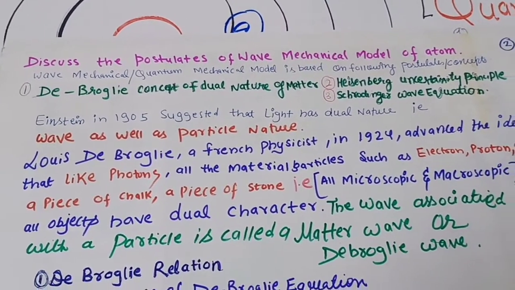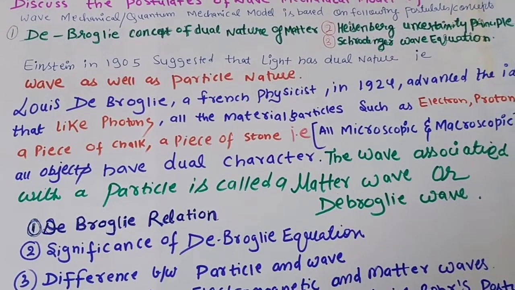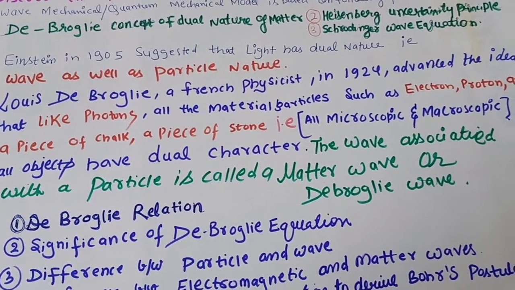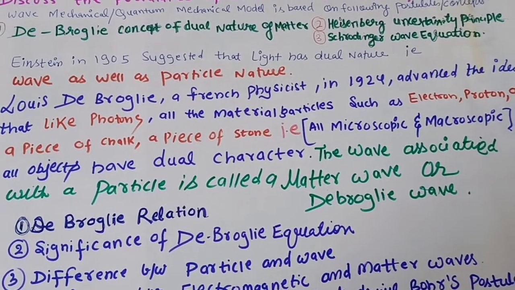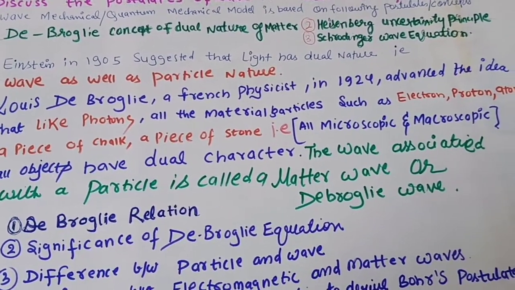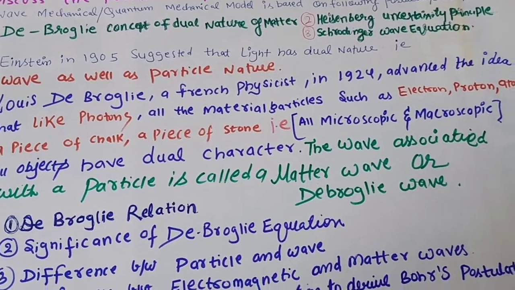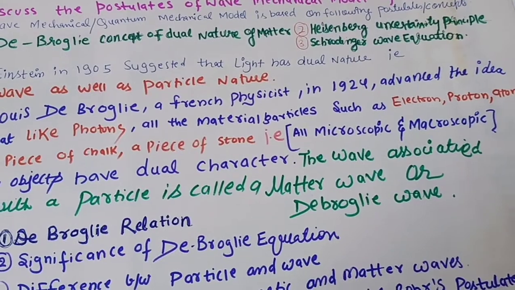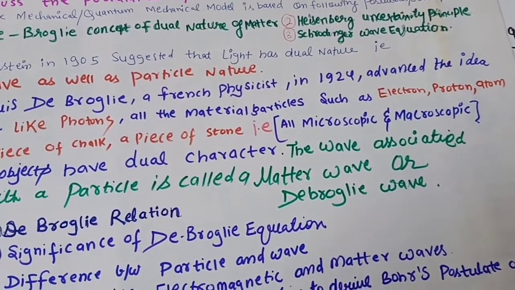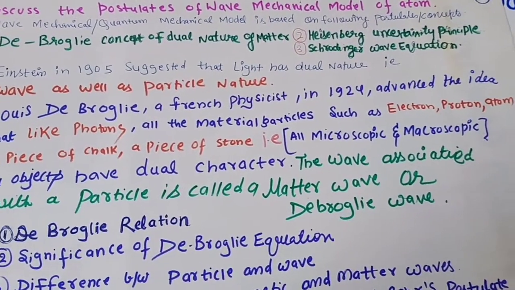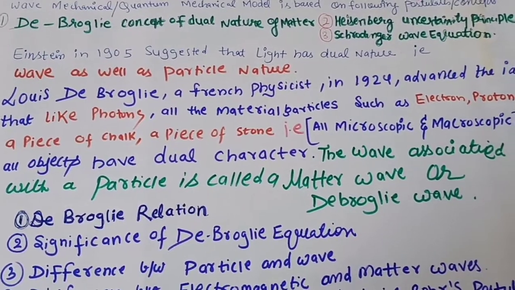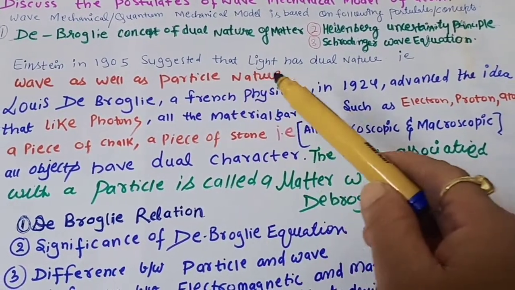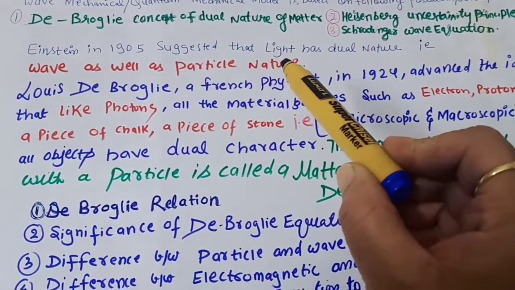But how will we understand the particle nature? For example, you stand in the sun for a long time. Slowly the radiation will enter your body and the particles will heat you. Similarly, if we keep a book or a metal piece near the bulb, the surface of that particular book will get heated. So this is due to the particle nature. So as we already discussed, Einstein has explained the dual nature of light, that is the wave as well as the particle nature.